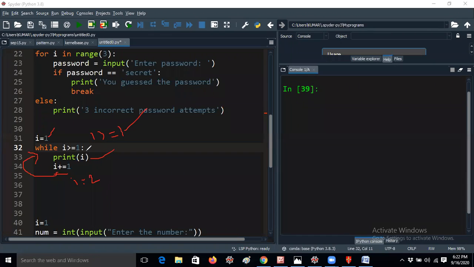So again it checks the while loop. 2 greater than or equal to 1, yes, condition true. Then print of i means 2 will be printed. Now the i value becomes 3.